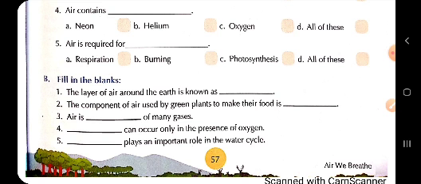A is neon, B is helium, C is oxygen, and D is all of these. As we know, air contains neon, helium and oxygen. All the 3 gases are constituents of air. That is why you will tick option D, that is all of these, as options A, B and C are all right.